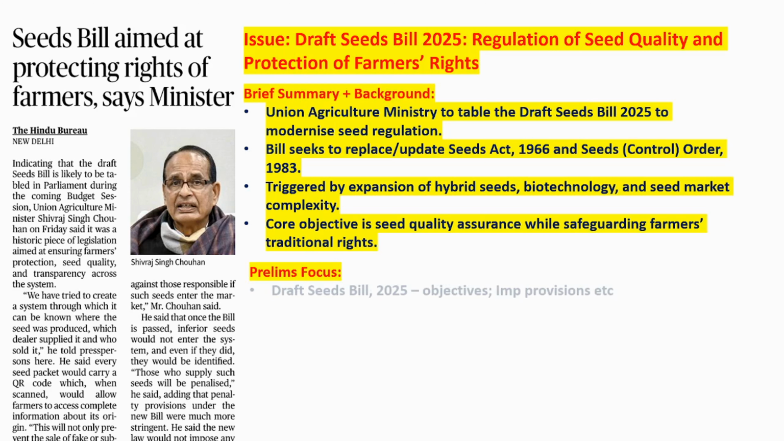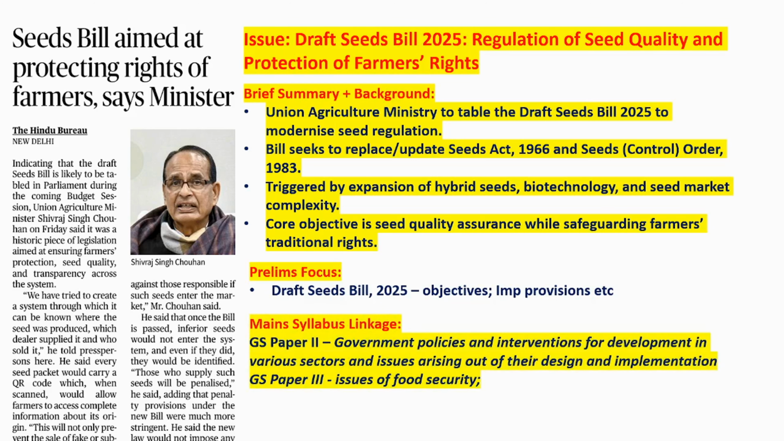So you can read the summary. So what is the focus for prelims? You should know the basic objectives and provisions of this draft Seed Bill 2025, which is proposed by the government. Okay, and how you can link this to the mains. So this is a government intervention in the agriculture sector, in the seed sector. So this is directly touching GS paper 2, government policies and interventions. Okay, and also GS paper 3, of course agriculture is in GS paper 3.